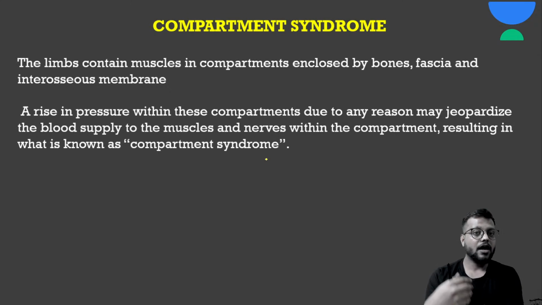And अगर ये continue रहता है बहुत टाइम तक, तो obviously the acute ischemia will lead to gangrenous changes or the gangrene of the muscles, and then you have to do the amputation.